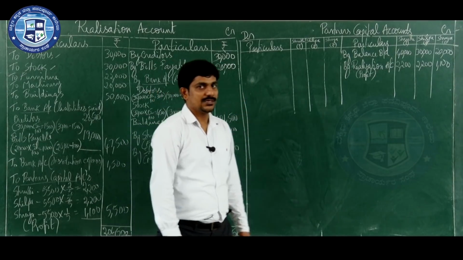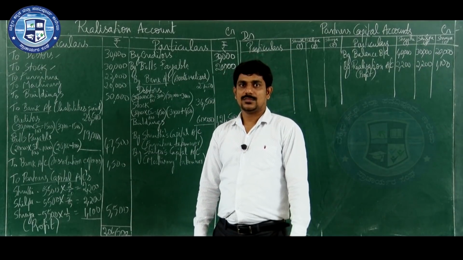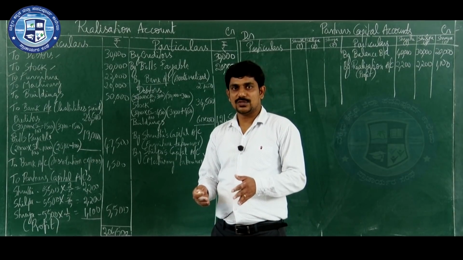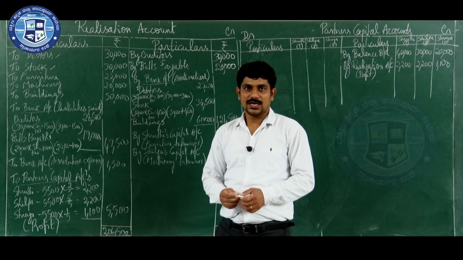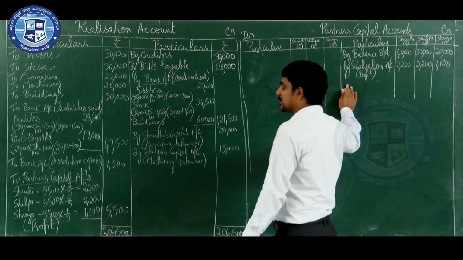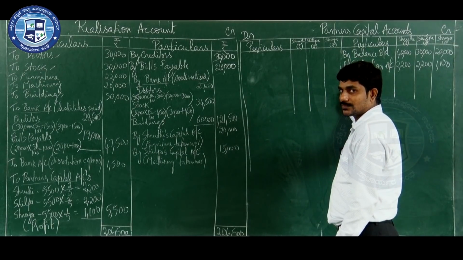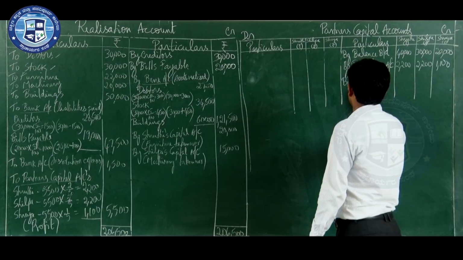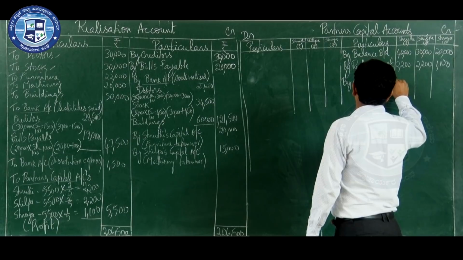Now, general reserve is a reserve which is created by the firm for future use. Means out of the profit, a portion of the money is kept aside to use in the future for unknown contingencies or liabilities. Because it is on the liability side and because it is a part of profit, you need to record it and distribute among the partners according to the profit and loss sharing ratio, and you have to record it under the credit side of partners capital by general reserve account.